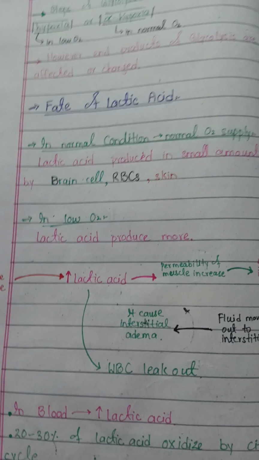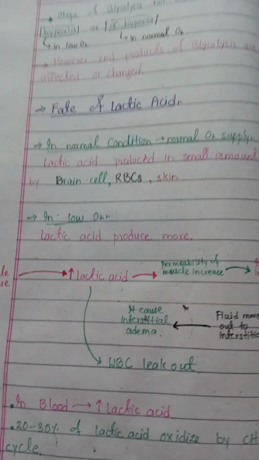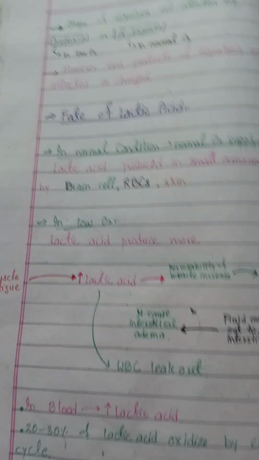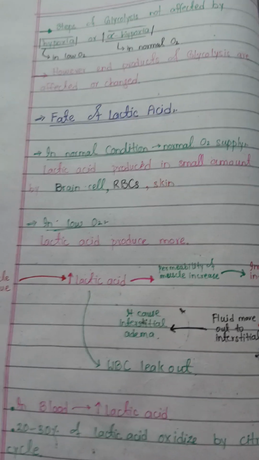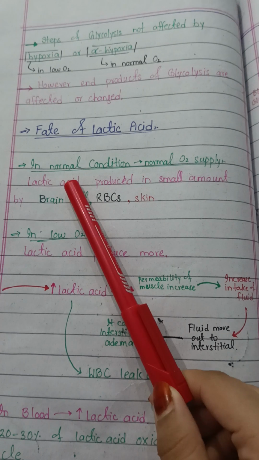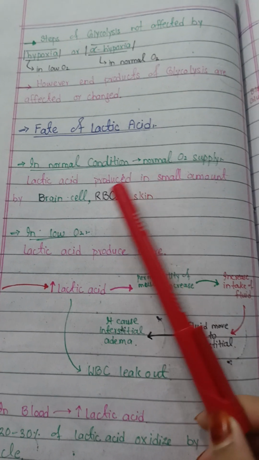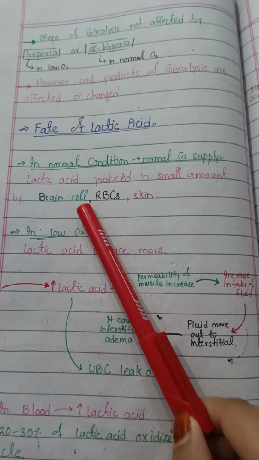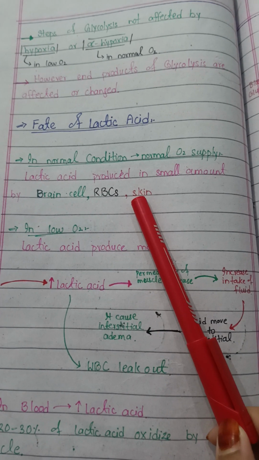Now we study the fate of lactic acid in a normal amount of oxygen and in a low amount of oxygen. In normal conditions, or with normal oxygen supply, lactic acid is produced in small amounts by our brain cells, by our red blood cells and by our skin.